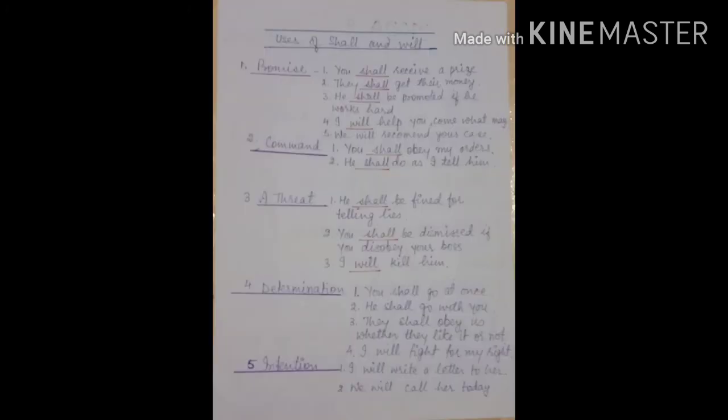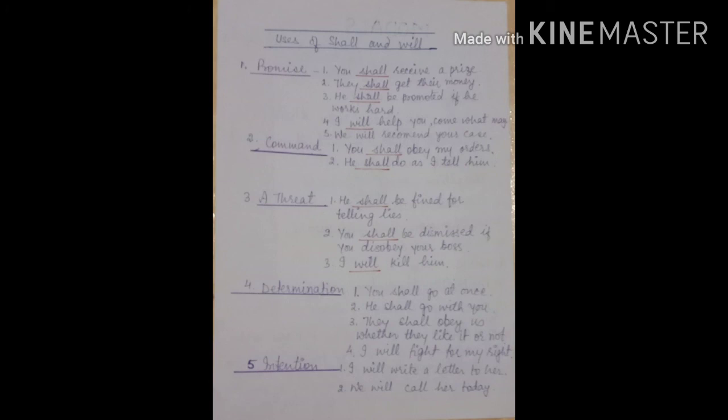Now uses of shall and will. Children, you know shall is used with I and we in simple future and will is used with you, he, she, they, as I have explained in the tenses video. But here I am going to tell you something different. Shall can be used with you, he, she, they, and will can be used with I and we in four to five different conditions. When there is a condition of promise, command, a threat, determination, or intention.